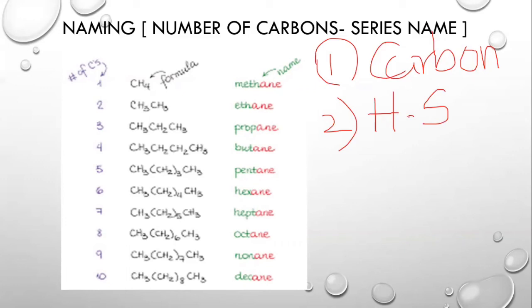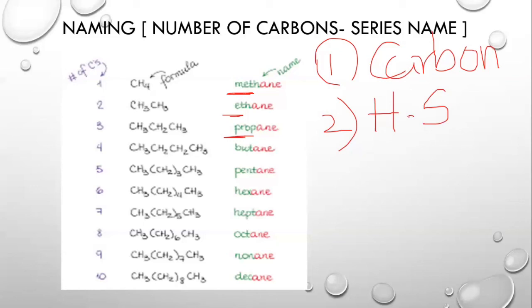In knowing the number of carbons, if the compound has only one carbon, we will associate it with meth. Then we have eth for 2, prop for 3. Just like we have 1, 2, 3, 4 for carbons, we have meth, eth, prop, but, pent, hex, hept, oct, non, and dec for the number of carbons that are present in a compound. And this needs to be memorized by all of you.